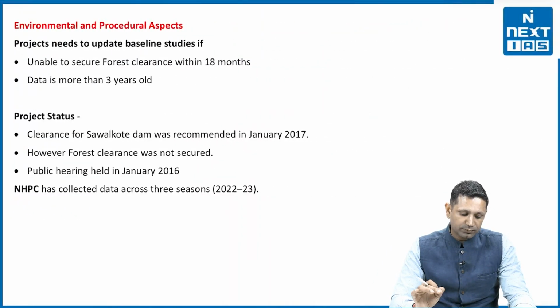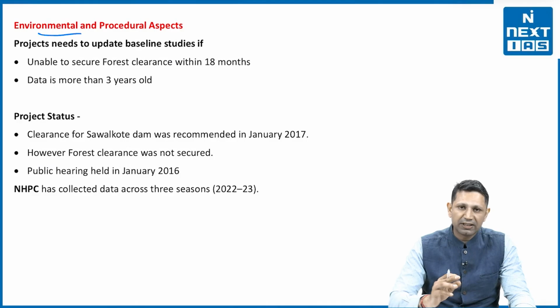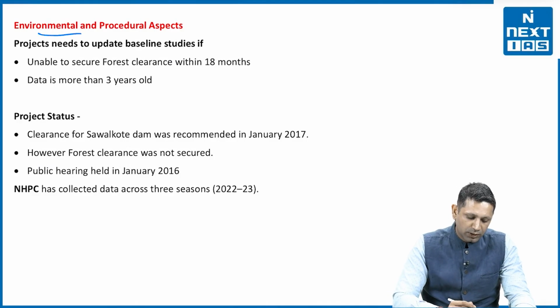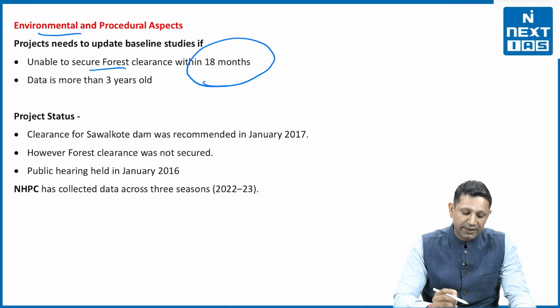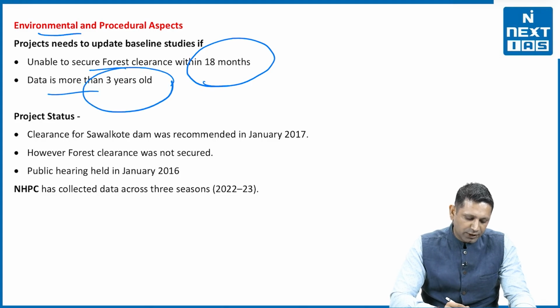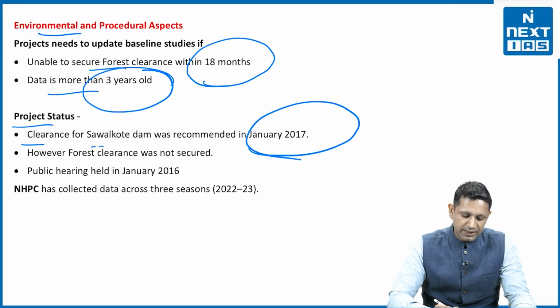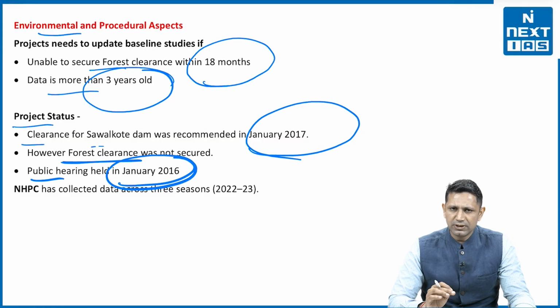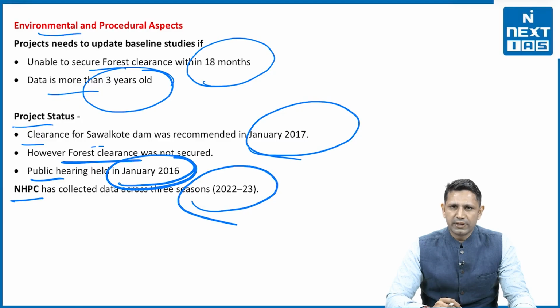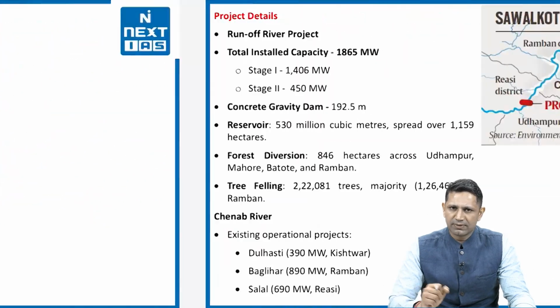The next thing is that if the environmental and procedural aspects को देखा जाए तो what do we need? First of all, the forest clearance should be secured within 18 months. Secondly, the data should not be more than 3 years old. Now, what is the status of this project? अभी अगर हम देखें तो the clearance for Sawalkote Dam was recommended in January 2017 itself. However, forest clearance was not secured, and public hearing was held in January 2016. Now, NHPC has collected the recent data of 2022-23 for each cycle: the winter cycle, the monsoon cycle and the summer cycle.